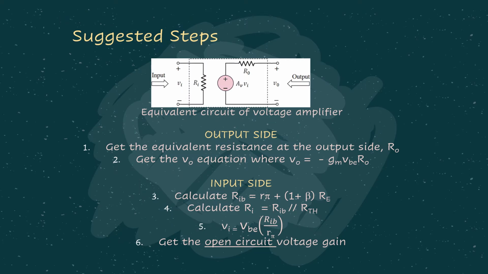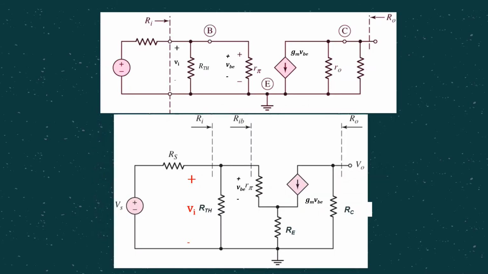Then here are the suggested steps for type 2, where obviously first we need to consider RO, and we consider the VO equation, but later the additional step is here, where we need to consider RIB first, then only we can calculate for RI, because RI is actually RIB in parallel to RTH. And later just follow the steps where we need to find VI in terms of VBE and get the open circuit voltage gain.